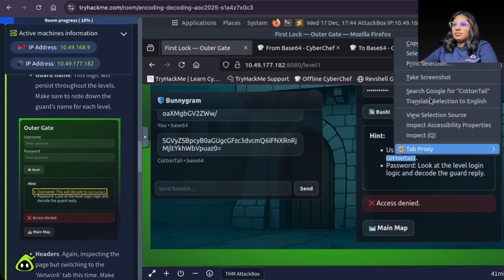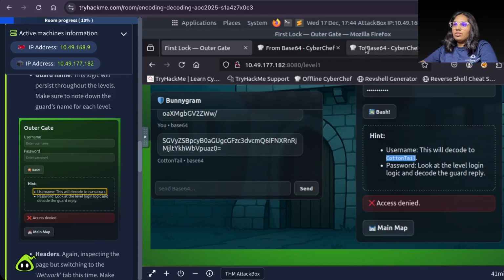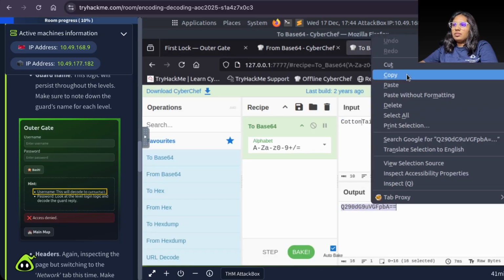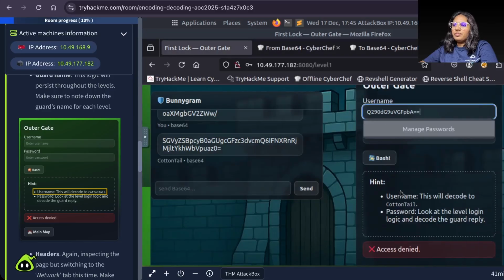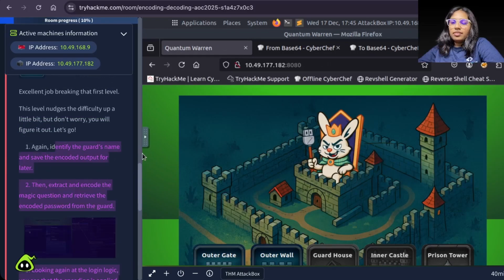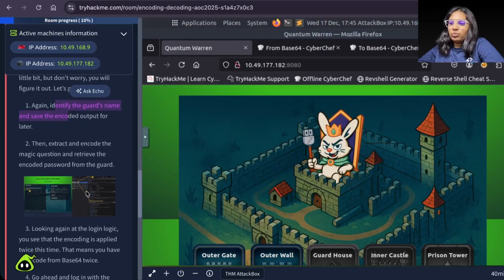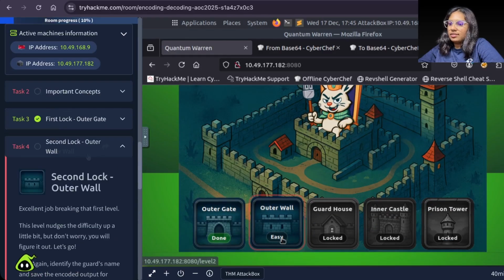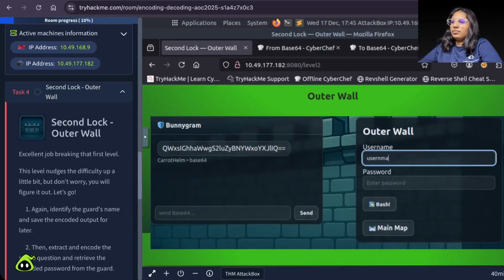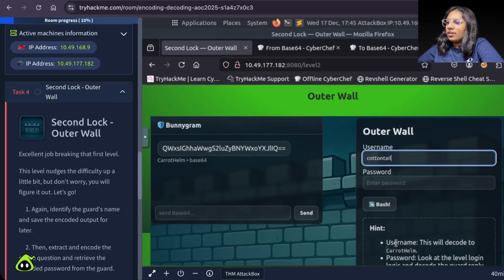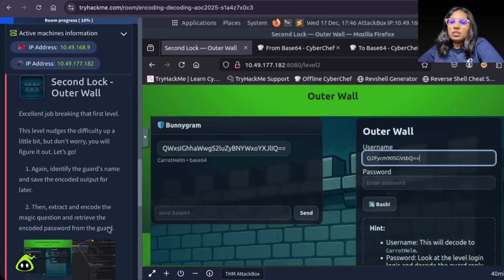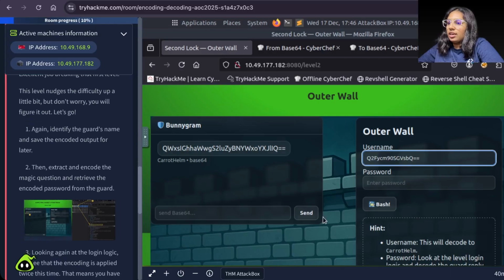This will decode, meaning we have to encode. Again, identify the guard's name and save the encoded output for later. Let us first, this is outer wall, right? Yes. Got carrot helm. We will encode carrot helm. And what is the next? Drag and encode the magic question again.